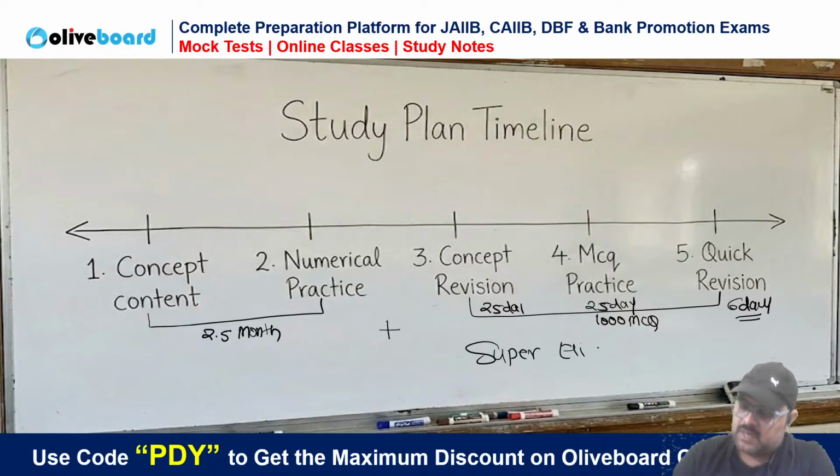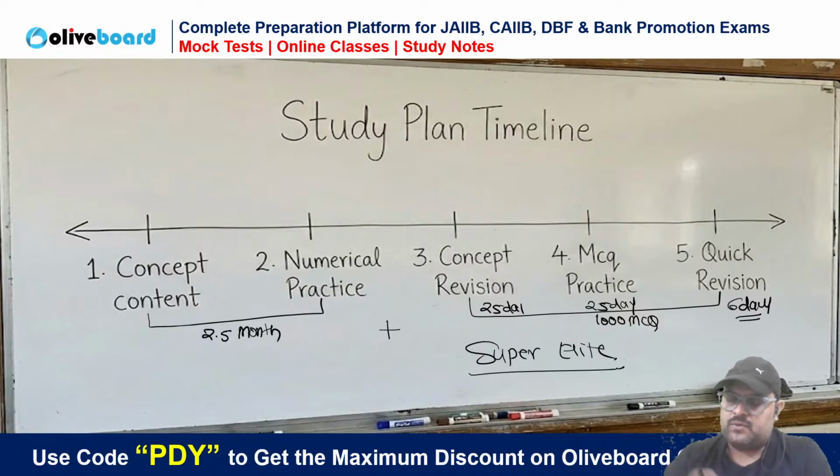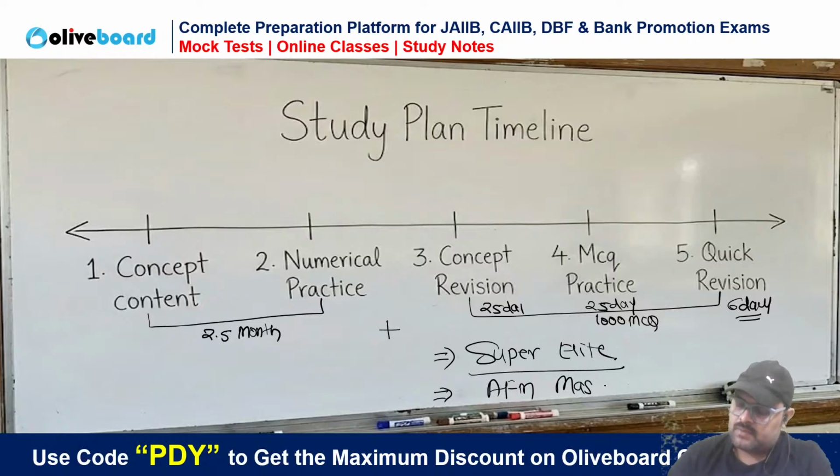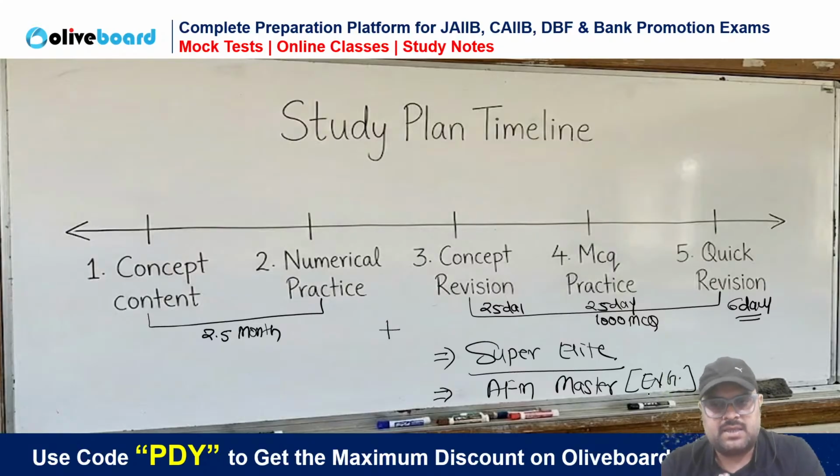But there is a possibility that many of you have only the AFM paper pending. Then instead of Super Elite for all the subjects, you can join me through the AFM Master Batch. The AFM Master Batch of the English Medium batch, you can join me in that. So the AFM Master Batch is like a Super Elite plan of one single paper, that is AFM.